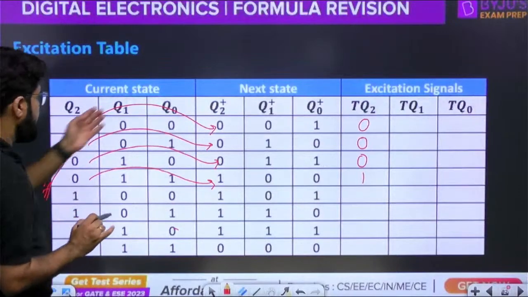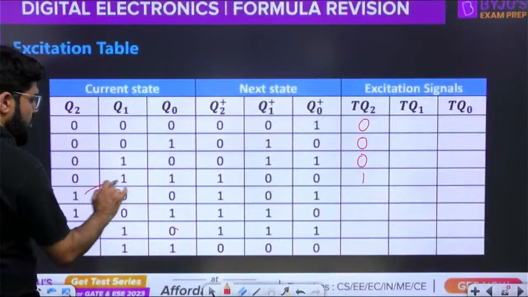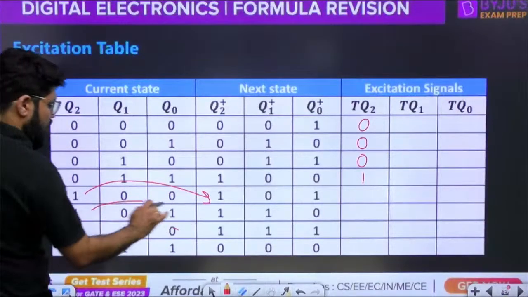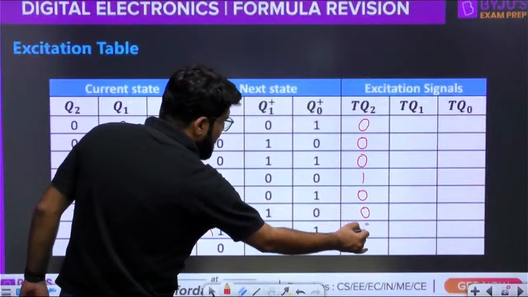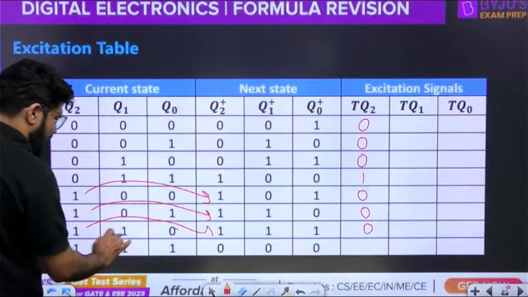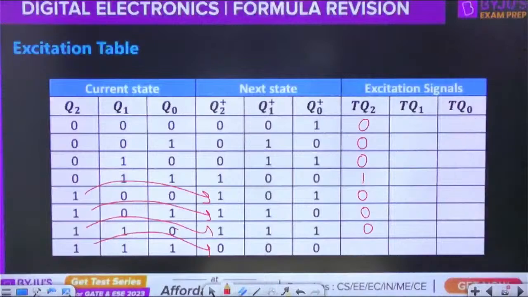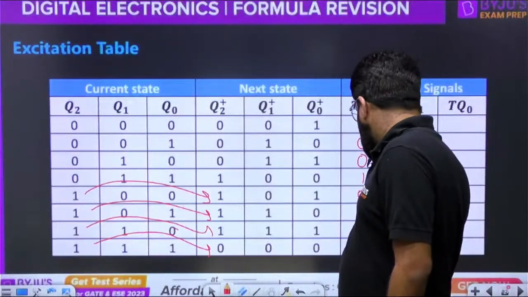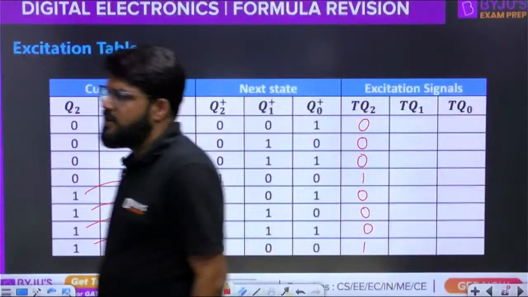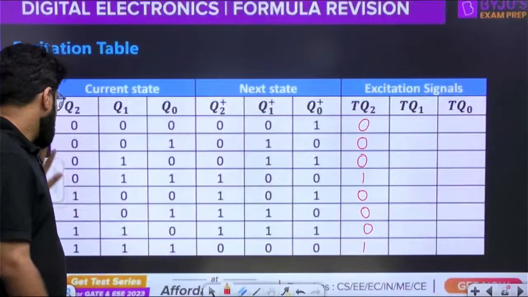इतना हमने कर लिया है. Now look into the next. 1 to 1, same. Same hai, so keep writing 0 at the T input. Look at the last. It is a change from 1 to 0. That is again toggled. And the device will toggle only if the T input is equal to 1.